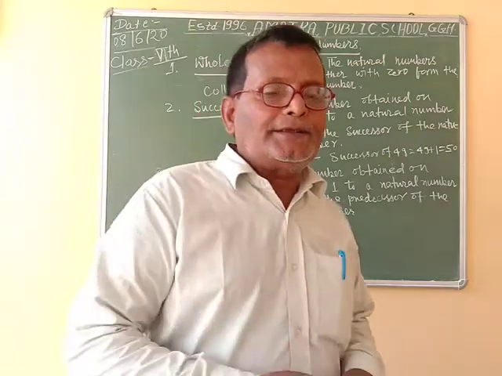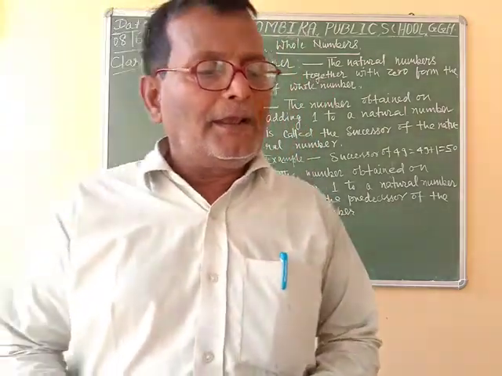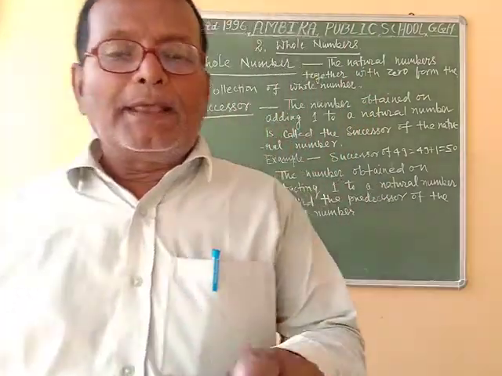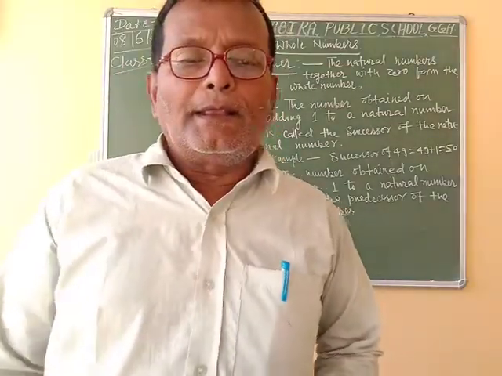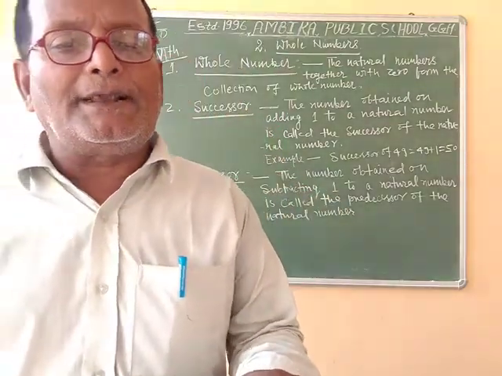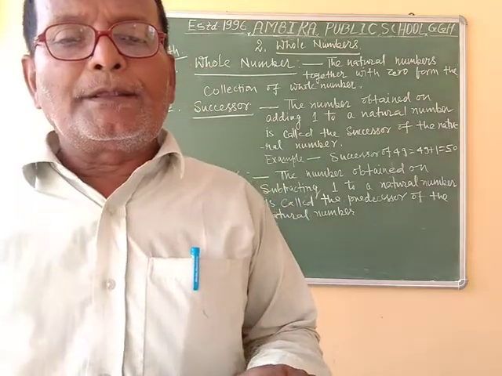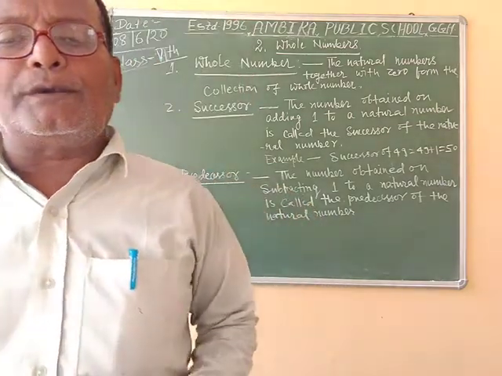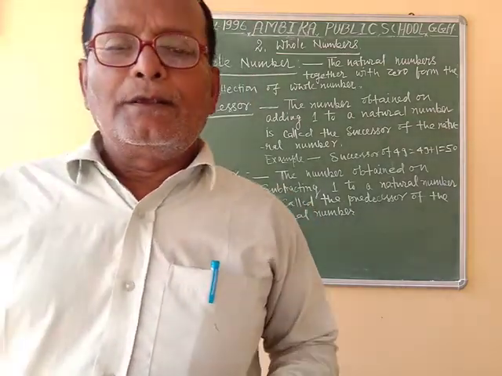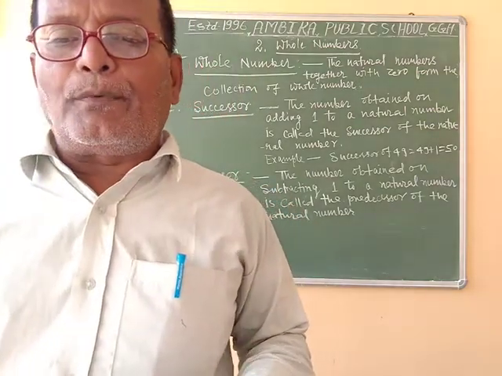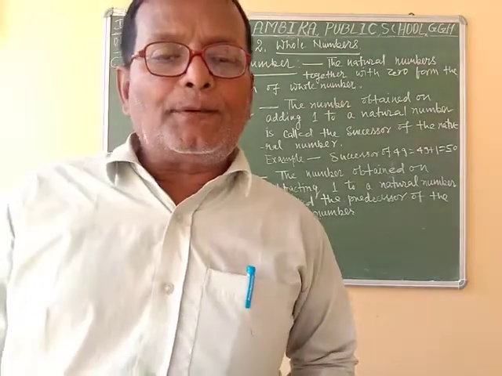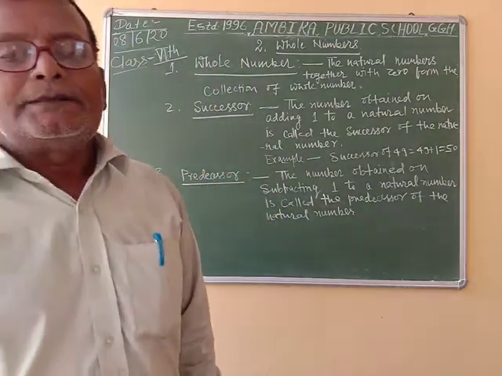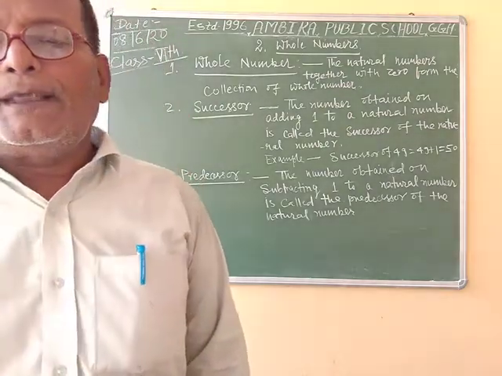The next topic in your book is the number line and operations on the number line. An operation is the process of obtaining a number using two or more numbers. For example, the numbers which are to be added are called addends.